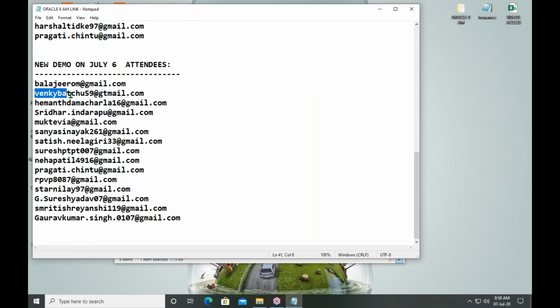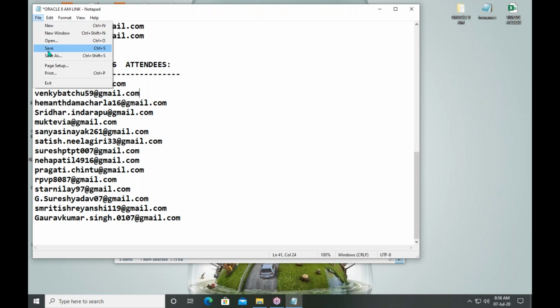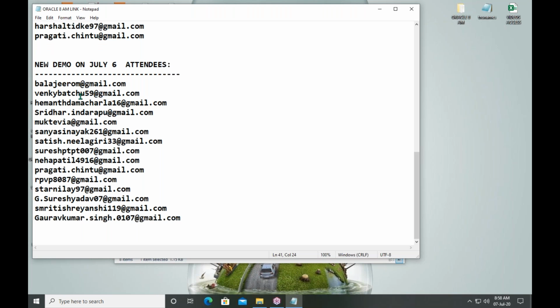What is the mail ID you have given, Venkatesh? It should be Gmail, right? Actually, you registered with the same mail, so I tried to send it to the same mail, but it failed, I think.